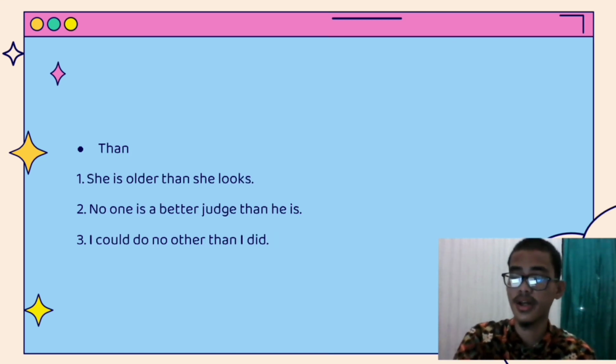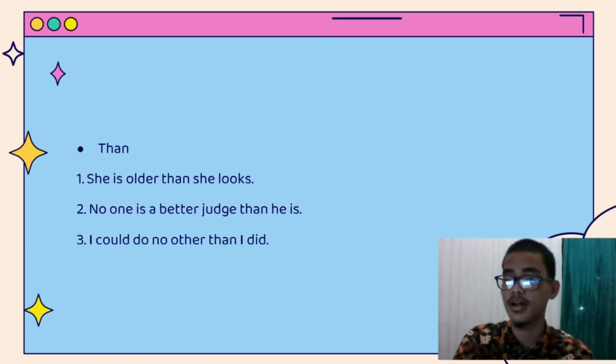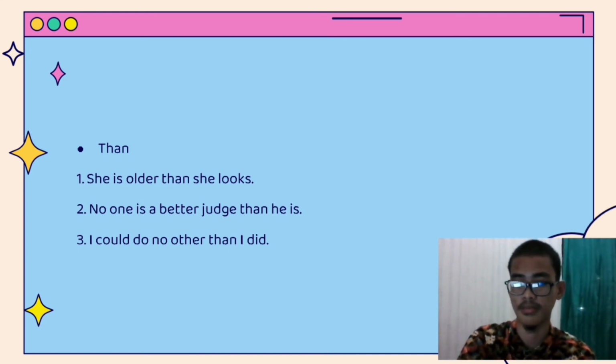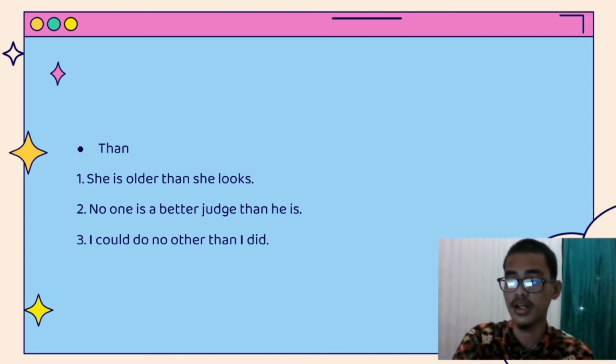Next, than is always accompanied by a comparative adjective, adverb, or by words like other in the main clause. For example, she is older than she looks. No one is a better judge than he is. I could do no other than I did.